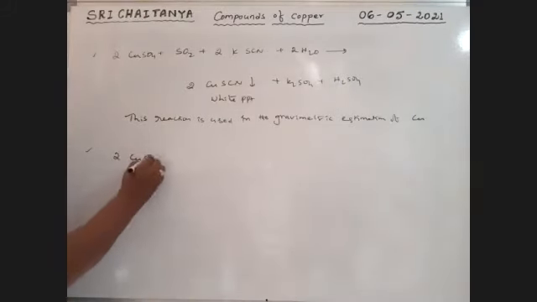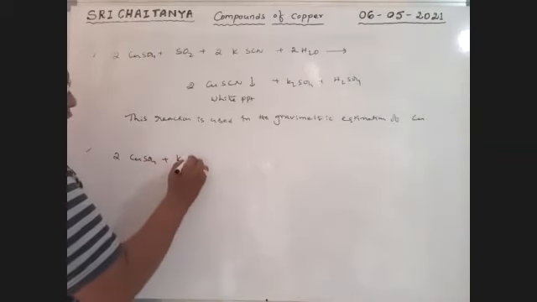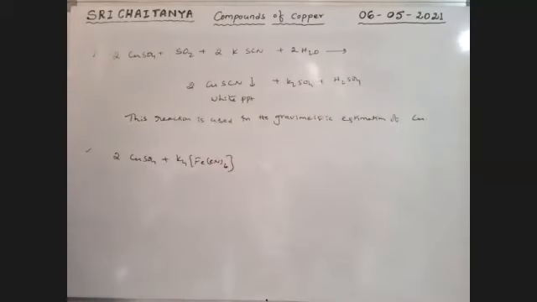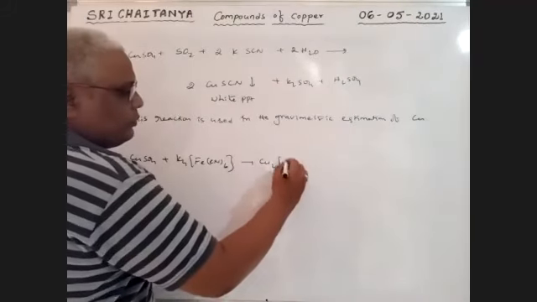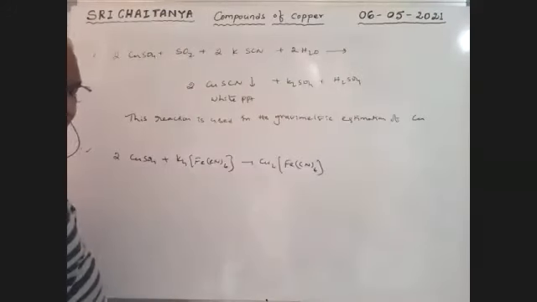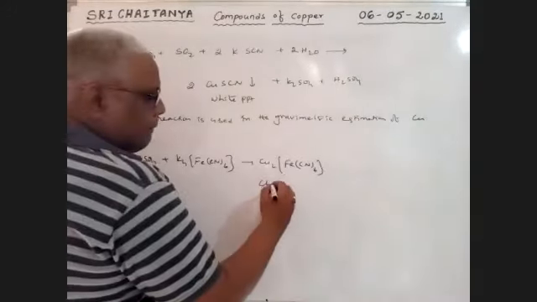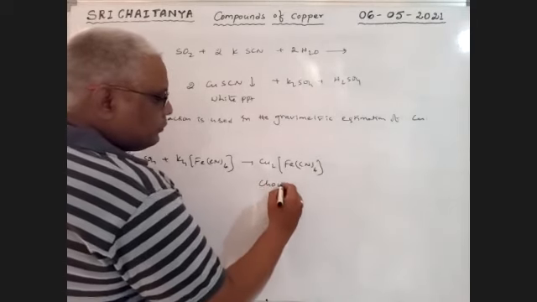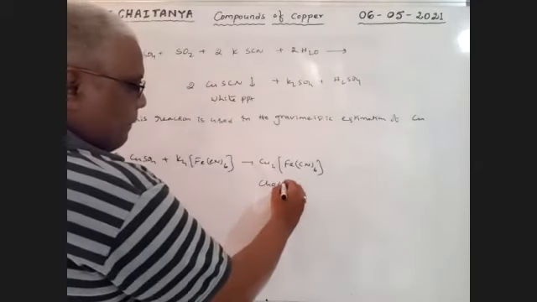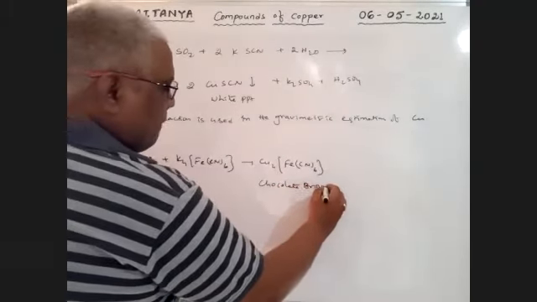When copper sulfate reacts with K4[Fe(CN)6], what is the name of this compound, boys? Potassium ferrocyanide. Yes, ferro, Fe2+ is there. That gives Cu2[Fe(CN)6], which is chocolate brown colored.